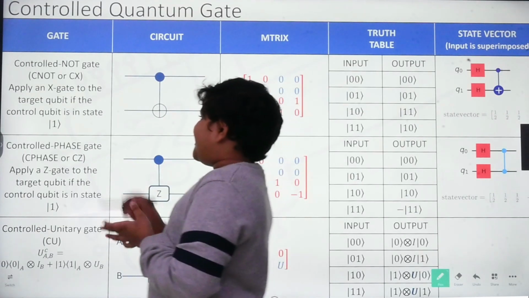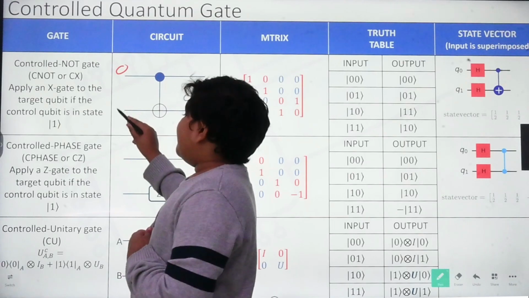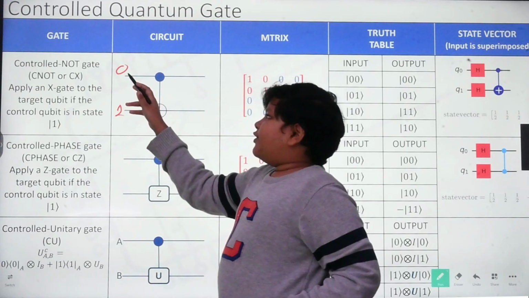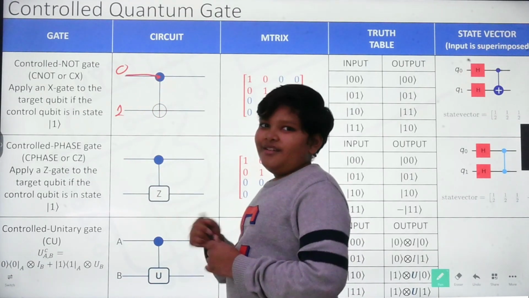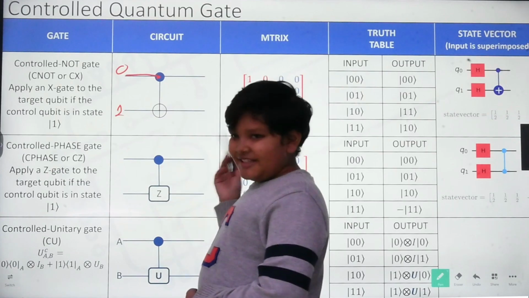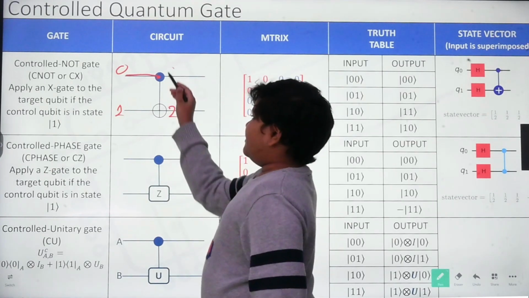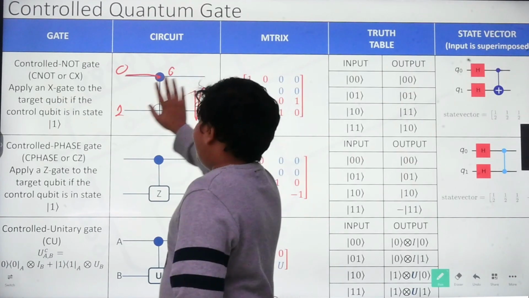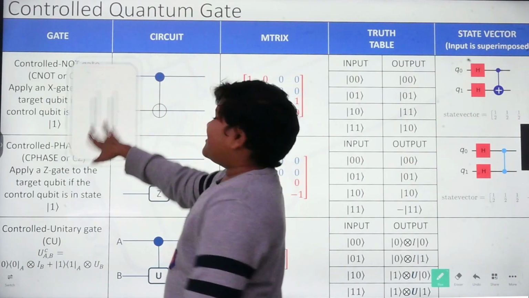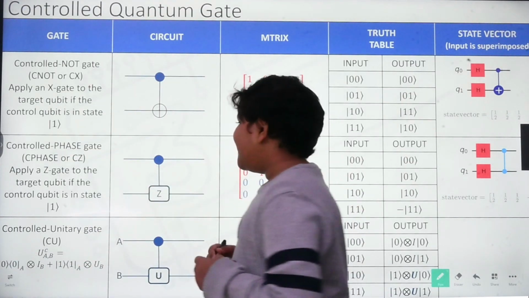But if it's 0, even if 0 goes into here, nothing happens, and the NOT gate is still sleeping and forgets to do its operation, so it just leaves it as 1. And this will always continue to be the same qubit. That's just an analogy, that's technically how it sort of works.